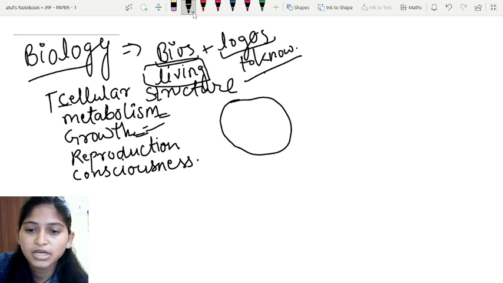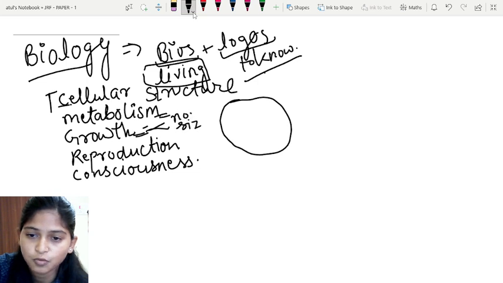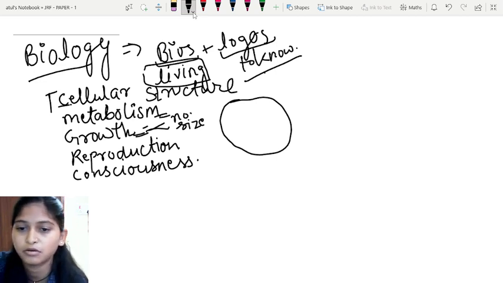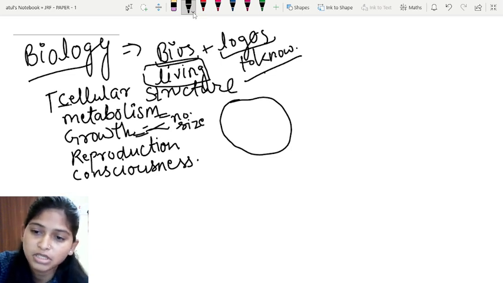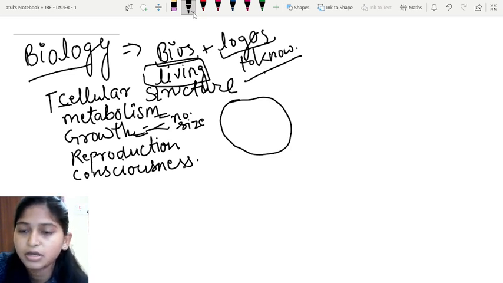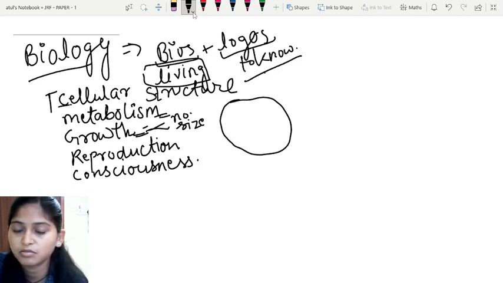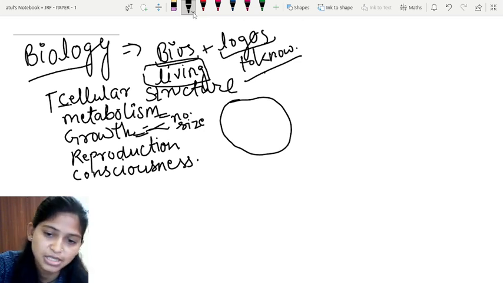The growth will take place in two manners. Maybe the cell will increase in terms of number and in terms of size also. If the cell gets divided, the cell will grow in number, and if the cell gets its nutrition through metabolism properly, it will increase in its size. So overall growth will take place in terms of number and size as well.